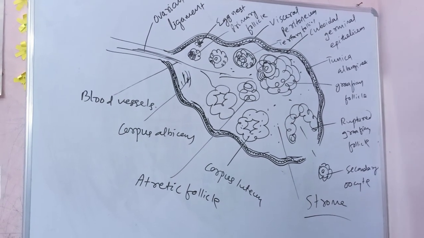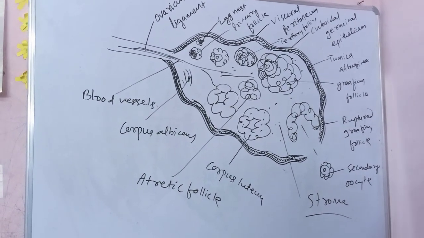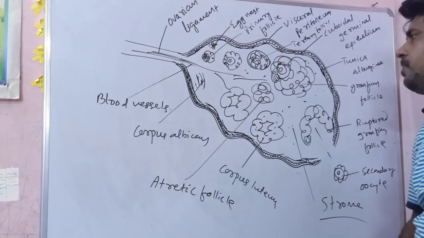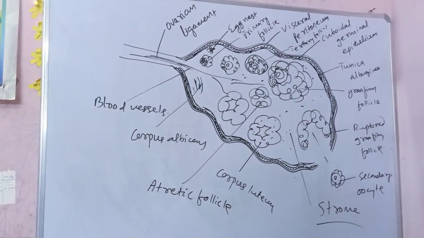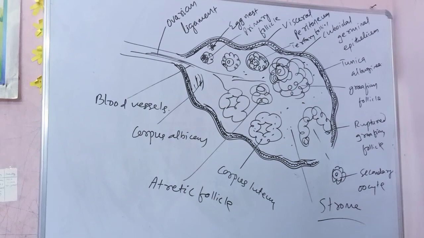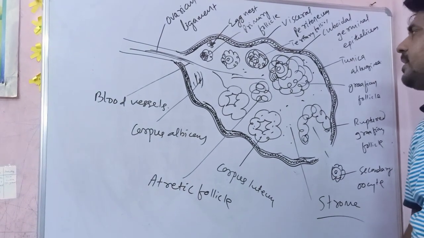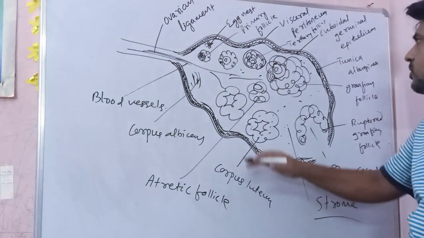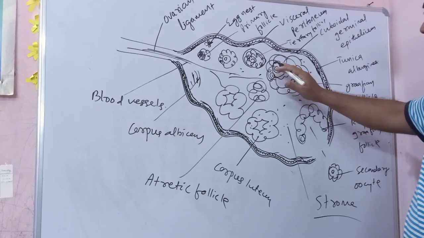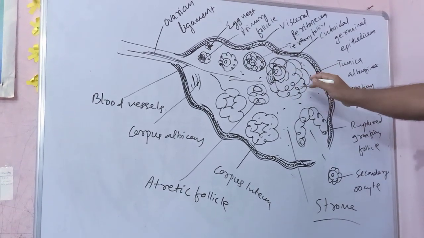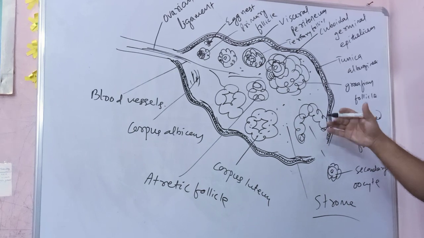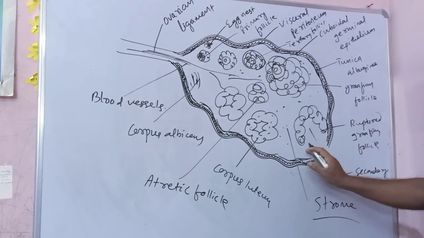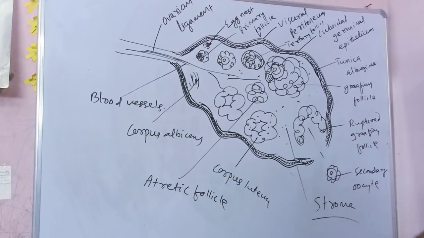These follicles grow by the action of FSH hormone. FSH means follicle stimulating hormone. FSH is released from the adenohypophysis, also called the anterior lobe of the pituitary gland. So the follicle matures by the action of FSH, and after maturation the Graafian follicle gets ruptured by the action of LH.